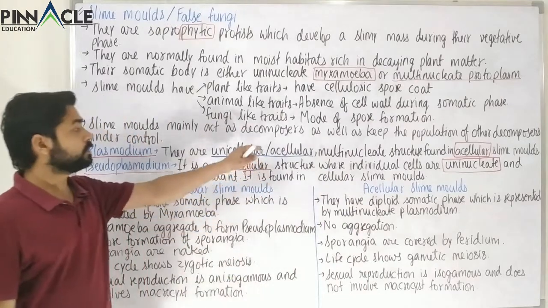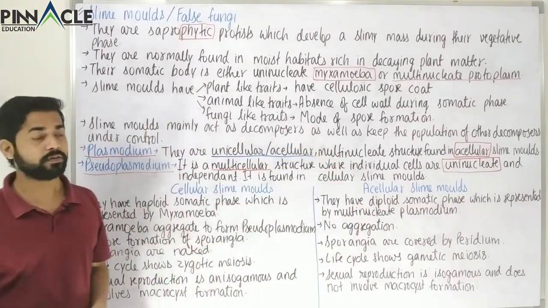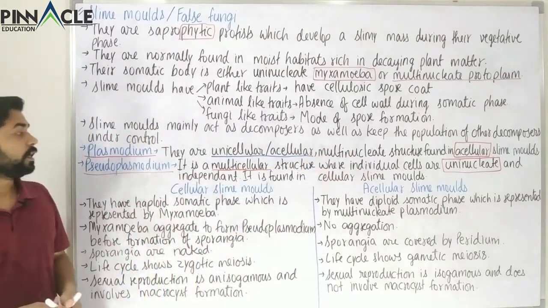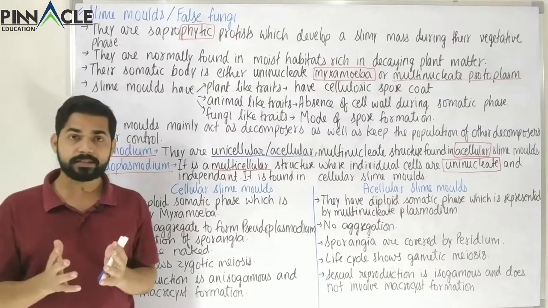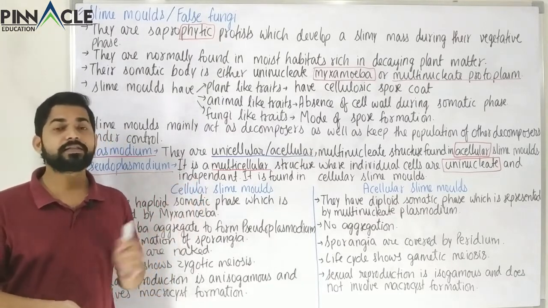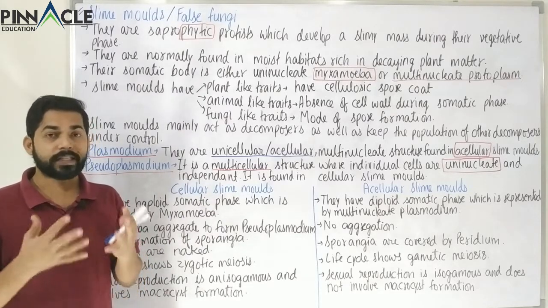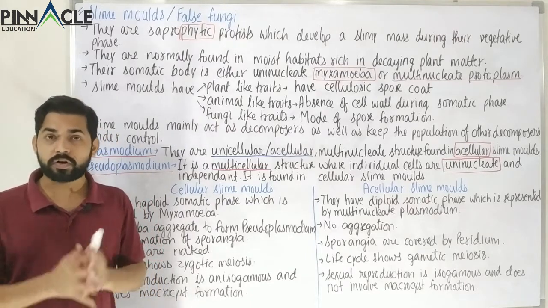So this is unicellular, this is multicellular. That is uninucleate, this is multinucleate. Sorry, that is multinucleate and this is uninucleate. Now here is a very important feature. When we normally see that it is a multicellular structure, we normally think that it is a multicellular form of slime mold, but it is not so.